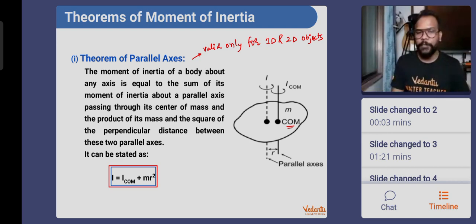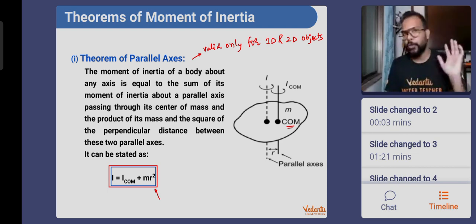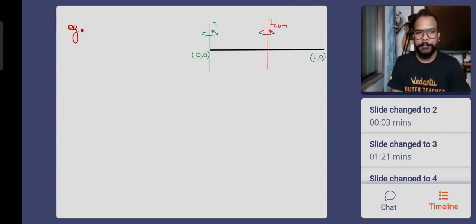So the result for the moment of inertia I is written here: I equals I_COM, the moment of inertia about the axis passing through the center of mass, plus M r squared. What is r? r is the distance between the two axes of rotation. Again, it is better that I give you an example of this. So have a look at this.